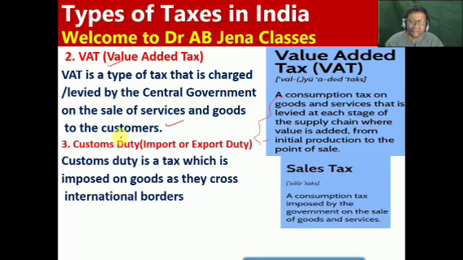And the next is customs duties. What is this? Customs duty is applicable for import and export duty. Customs duty is a tax which is imposed or charged on goods as they cross the international border. Suppose India will import or export goods or services. In this situation, the government of India will charge the customs duty from the importer or the exporter.